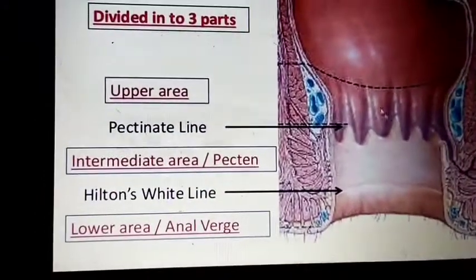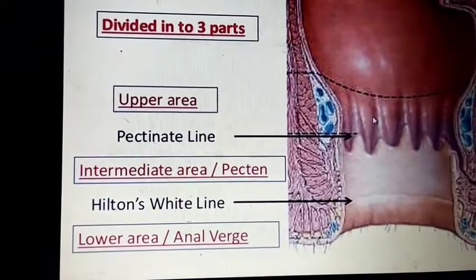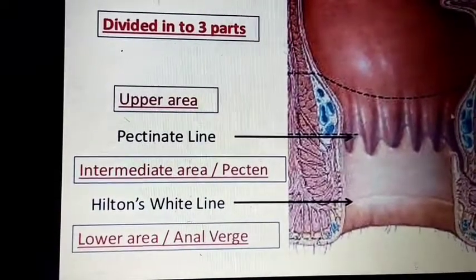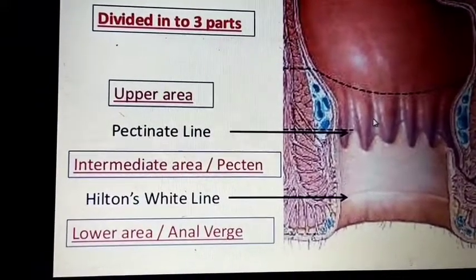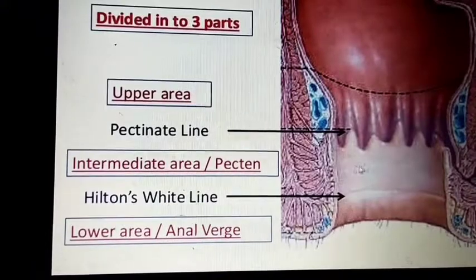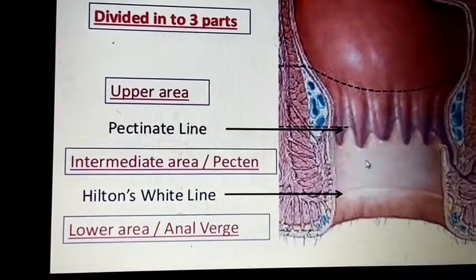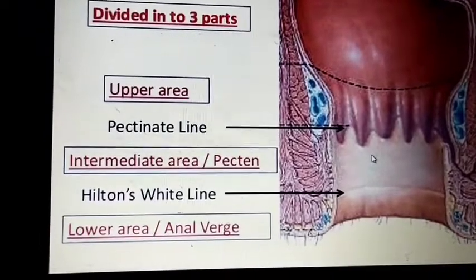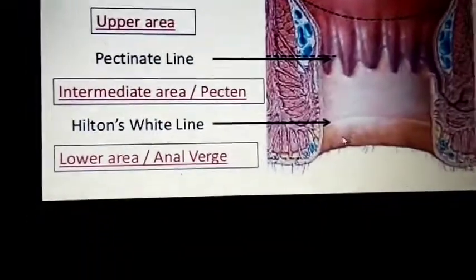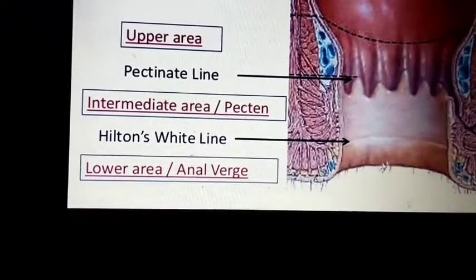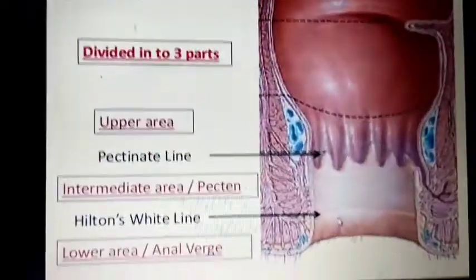The whole anal canal is divided into mainly 3 parts. This is the upper area. The upper area is mainly made of columnar epithelial cells. The intermediate area is the area between the pectinate line and the white line. This is also 15 mm in length and has stratified epithelial cells. The outer part is normal skin. Then the lower area. You can go to the next slide.